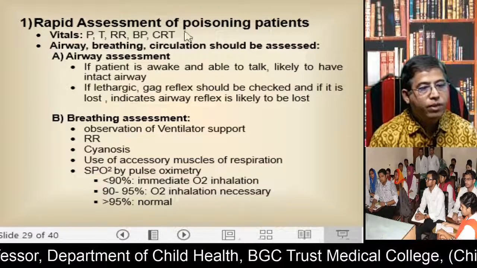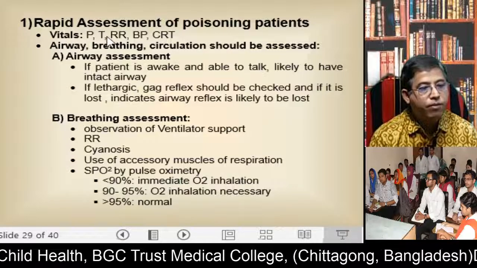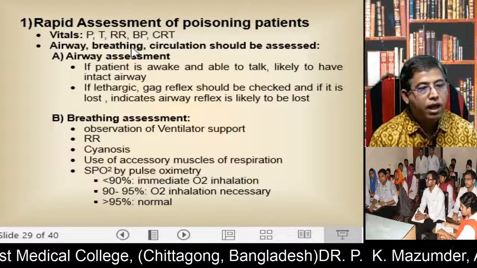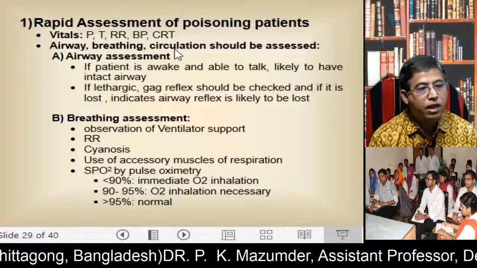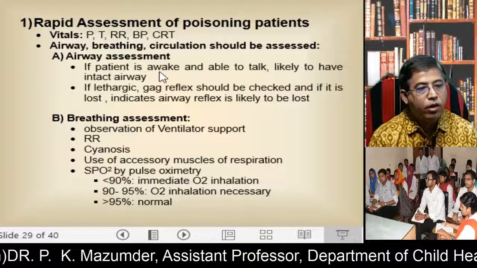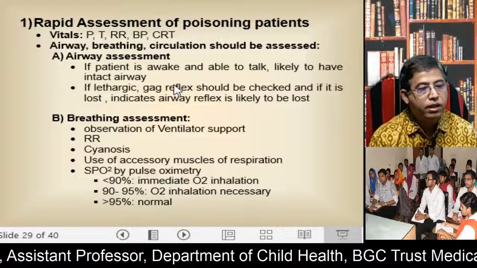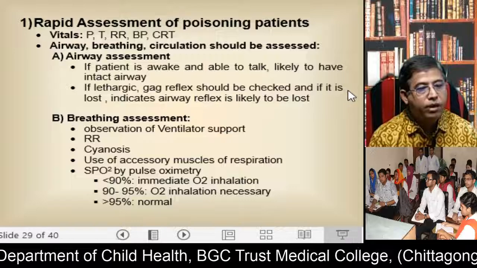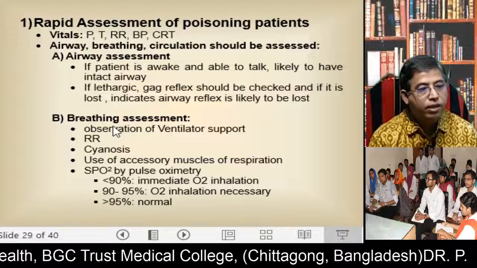Now, rapid assessment of poisoning patients. Rapid assessment means you assess the vitals such as pulse, temperature, respiratory rate, blood pressure, capillary refill time. And how can you assess the vitals? That is airway, breathing, circulation. By airway assessment, you should look at the awakeness of the patient, ability to talk, and likely intact airway. If the patient is lethargic, gag reflex should be checked, and if it is lost, it indicates airway reflex is likely to be lost.